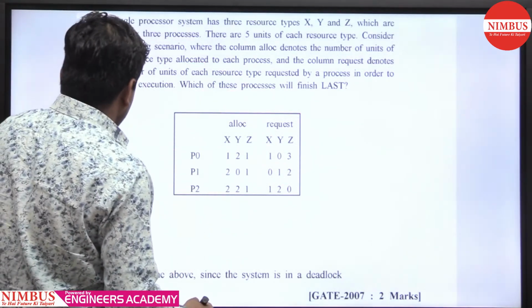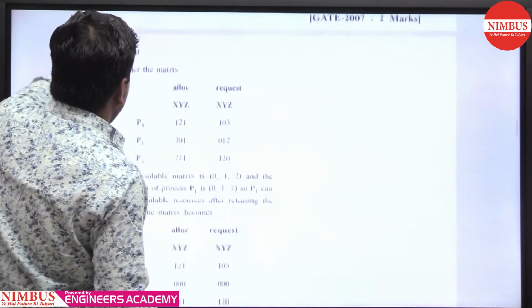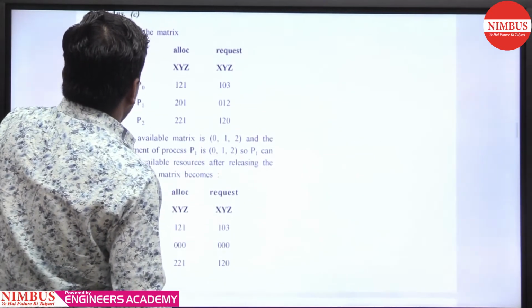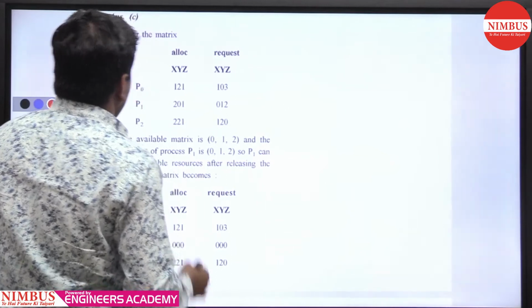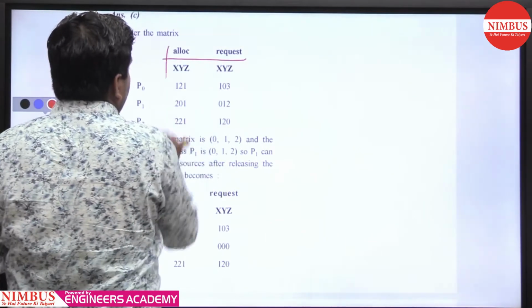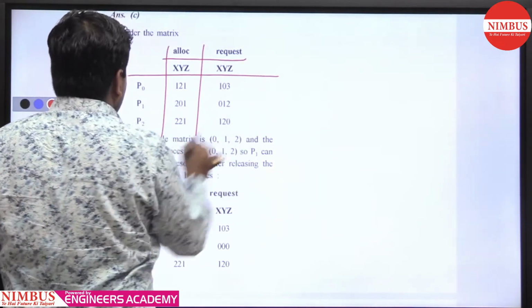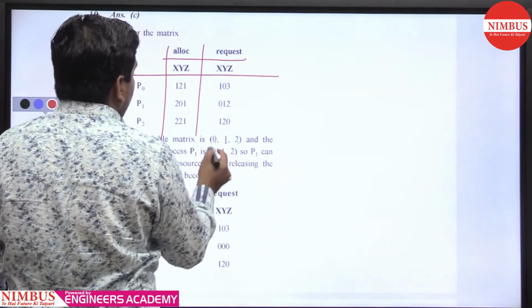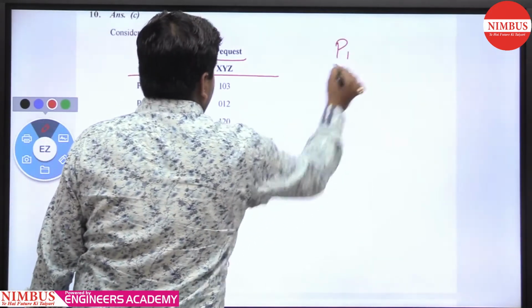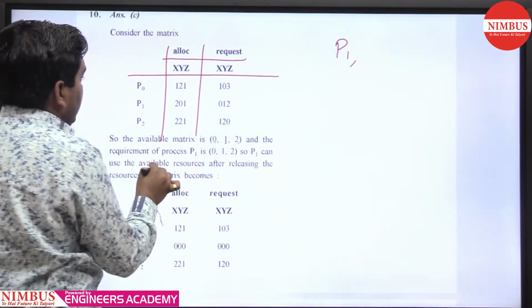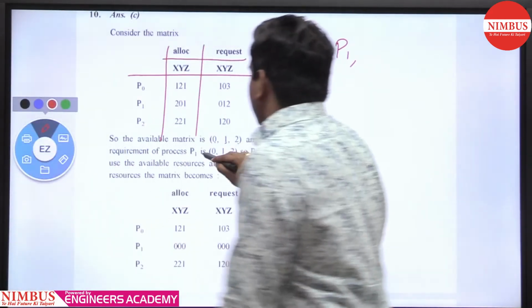Here you can see, because the allocation is given and the need matrix is given, the available is 0, 1, 2. From 0, 1, 2 first we satisfy P1. After P1 you can satisfy P0 because P1 is satisfied.